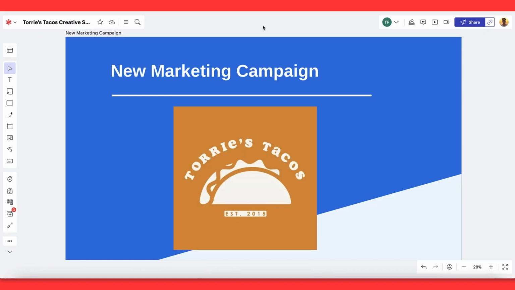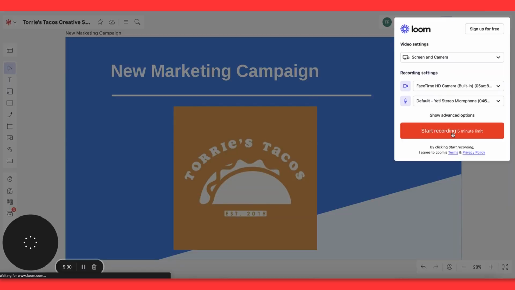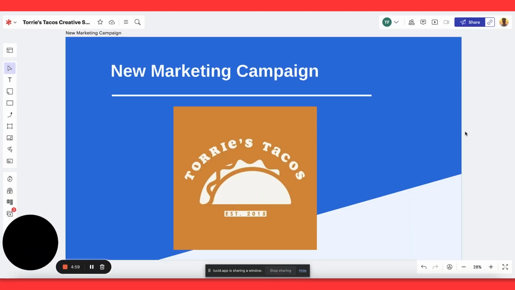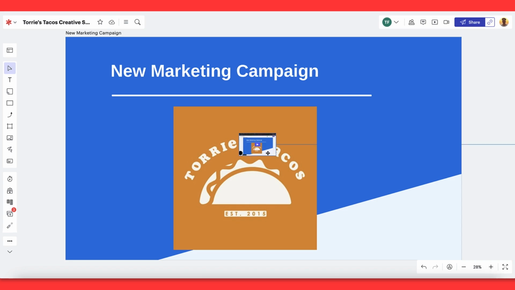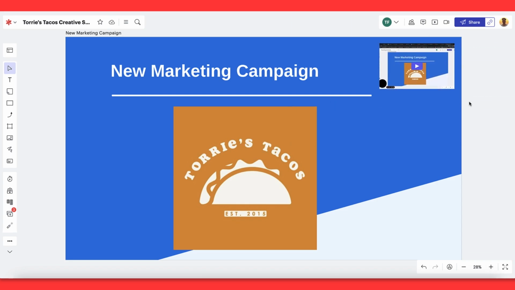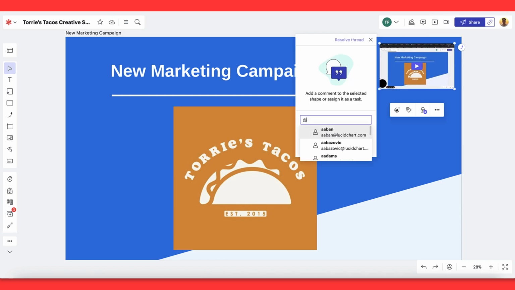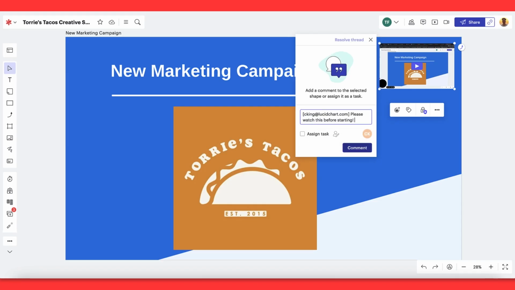If you can't present the information in person, lean on Loom to record yourself running through the major components and leave it on the board for your audience to review in their own time. Use comments or tasks on specific areas of the board to call attention to individuals for review and approval if needed. Sharing the right information with the right people at the beginning of any project or initiative is key to making sure that your team is aligned with the business and that you have the support you need.